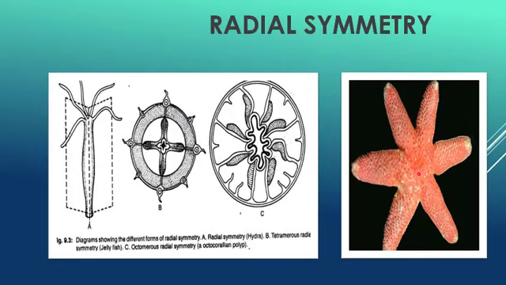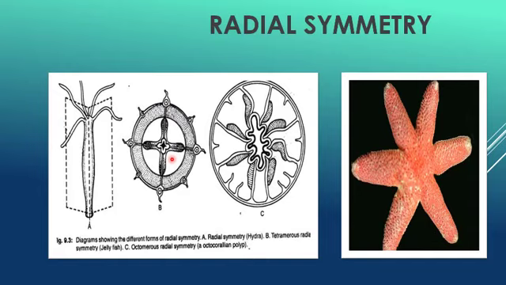On this basis, the various terms tetramerism, pentamerism, octamerism are used. Most radially symmetrical organisms are symmetrical about an axis extending from the center of the oral surface, the surface which contains the mouth, to the center of the opposite surface, that is the aboral end.